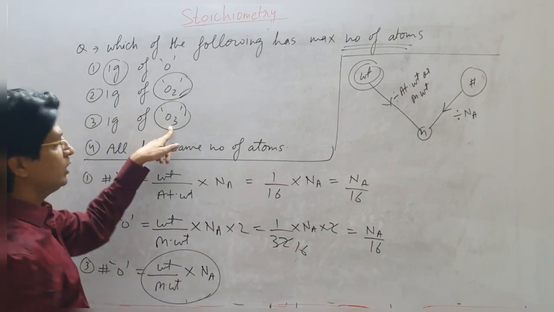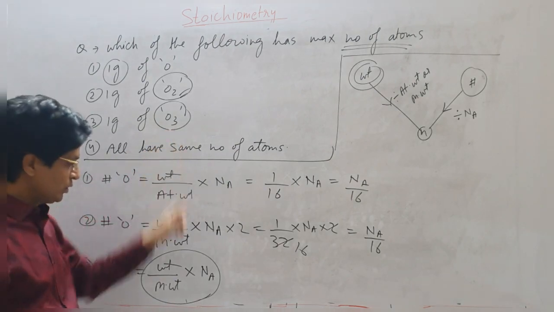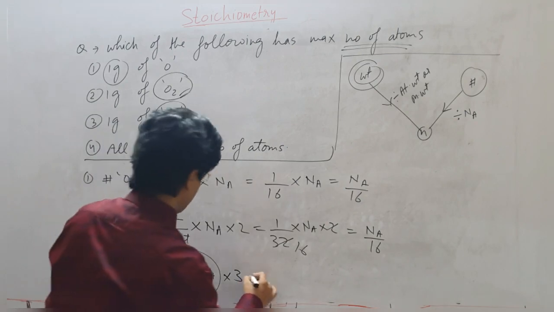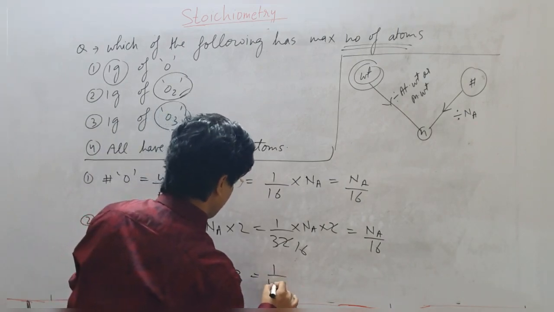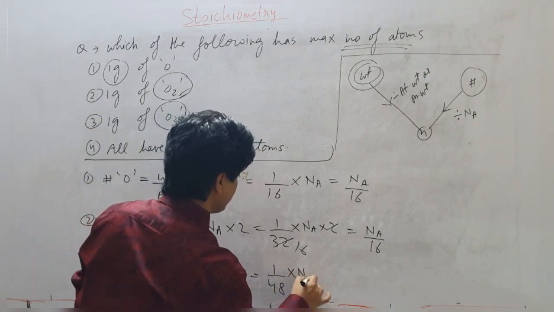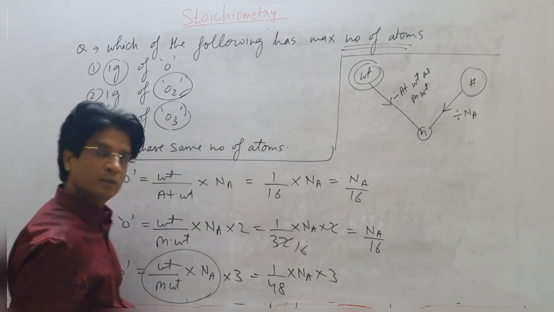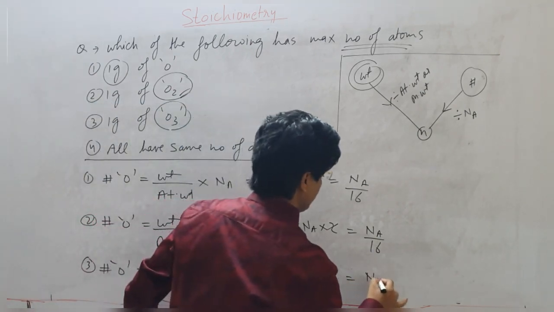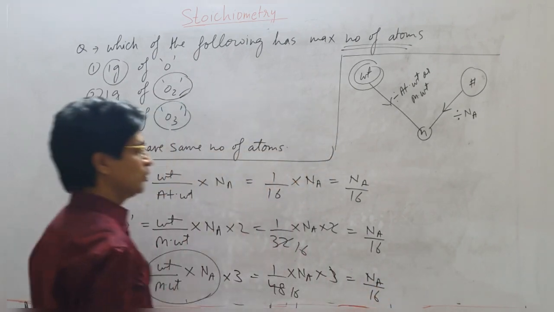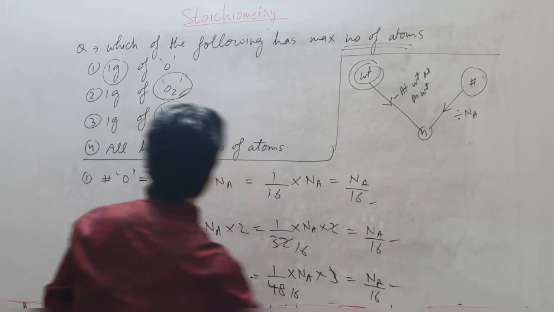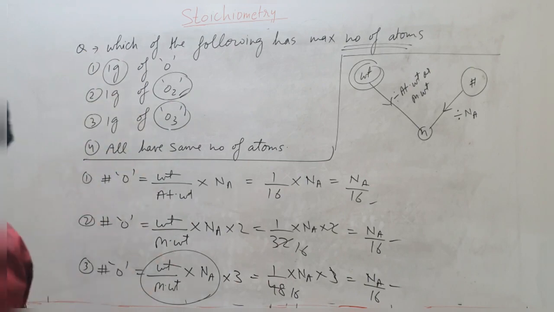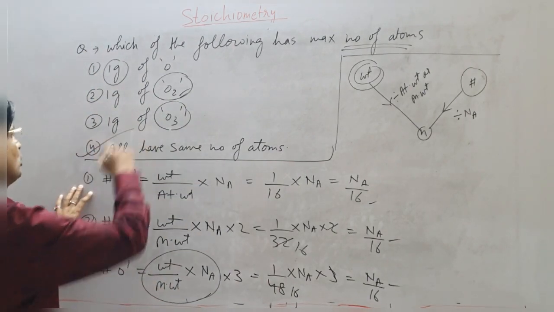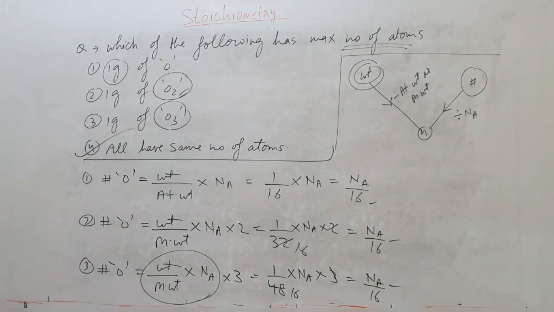In 1 mole I have got 3 moles of oxygen atoms, so into 3. This will be weight 1 upon 48 into Na and 3. This will be again Na by 16. So we can see clearly that all these cases contain equal number of atoms of oxygen. So answer will be fourth one. All have same number of atoms.